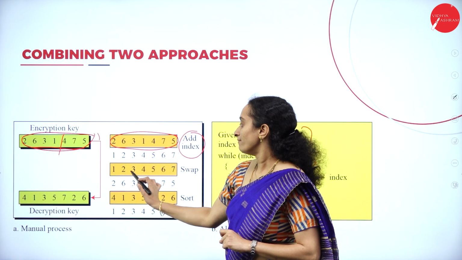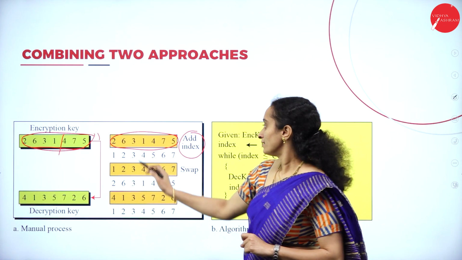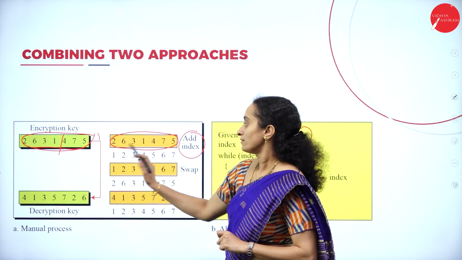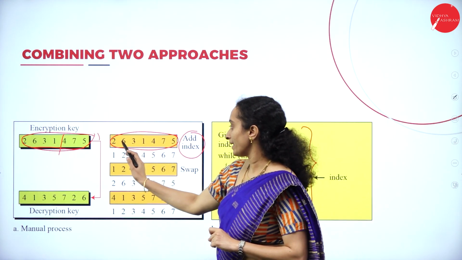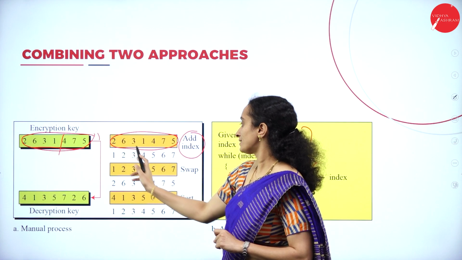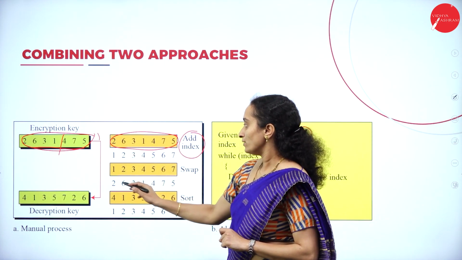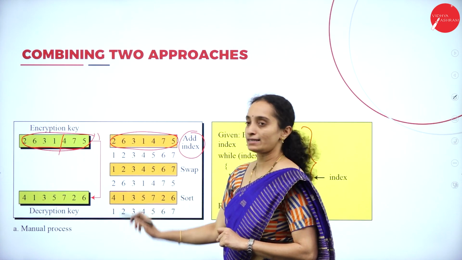So the value 2 will come to second position. Okay. Then the value 6 will be replacing the values. 6 will be second position.